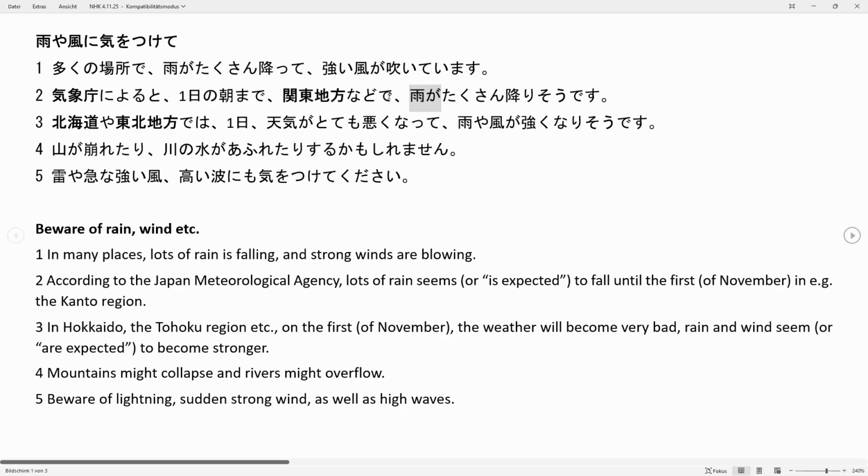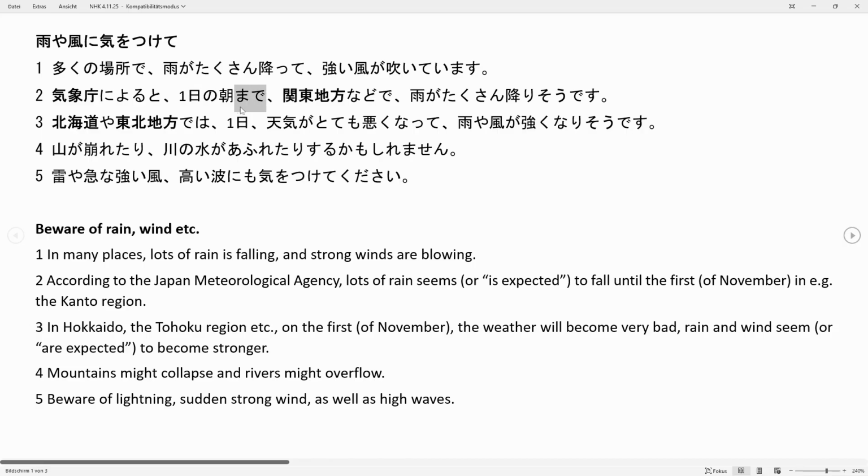Going on, we have again particle de for the place of our action, nado, which is like etc., again similar to ya up here. Then we have Kanto Chiho, which is the Kanto region. It's the region around the Kanto plain where Tokyo is located. So in the Kanto plain and implied other places, because of nado, a lot of rain seems to be falling.